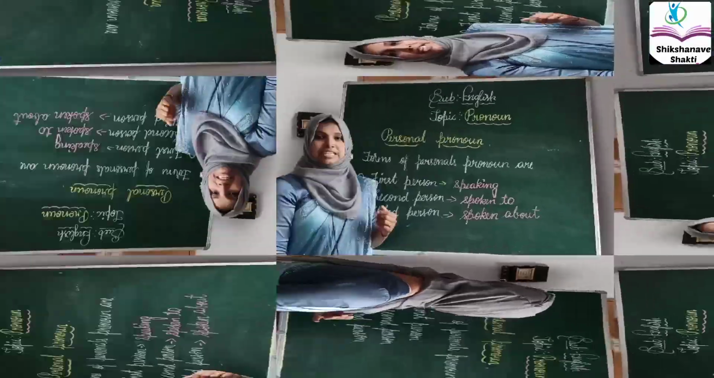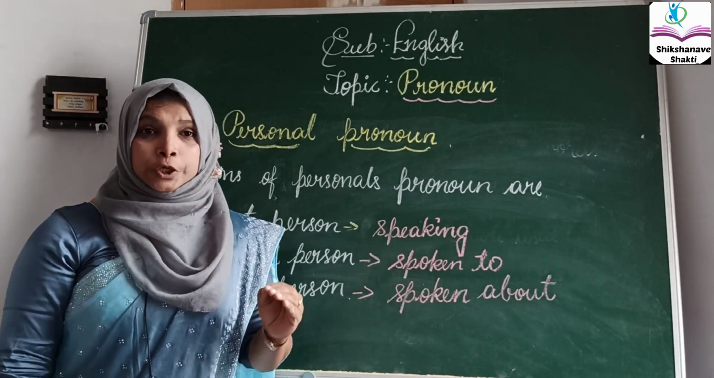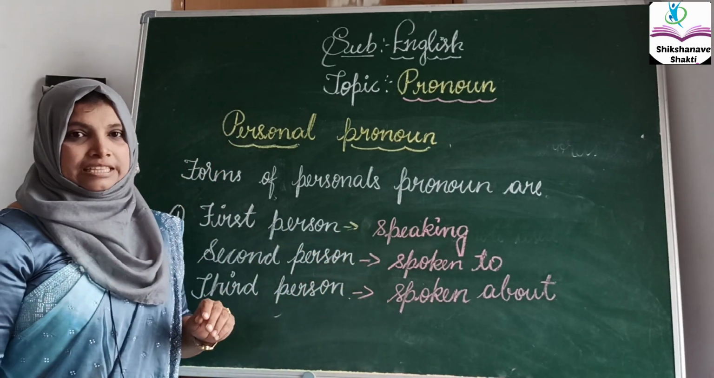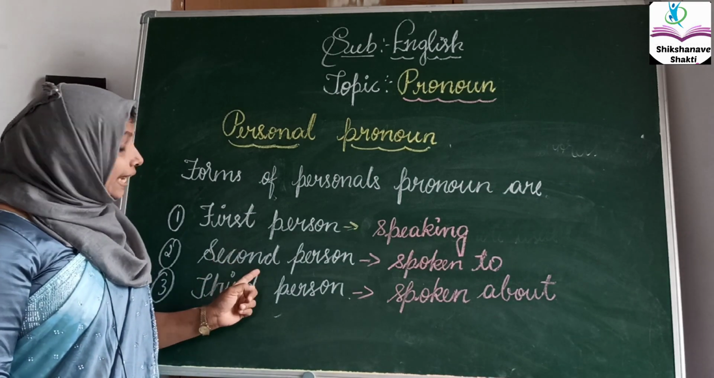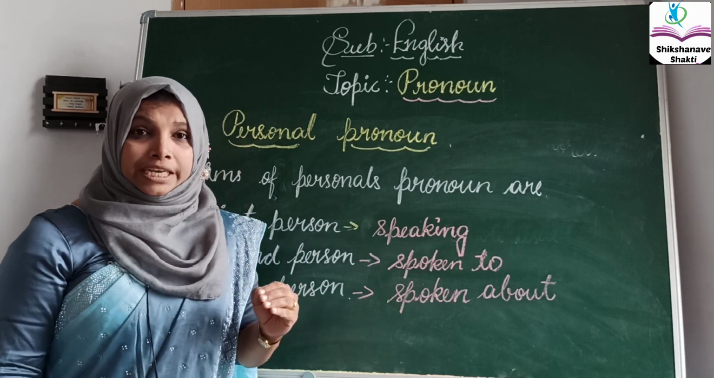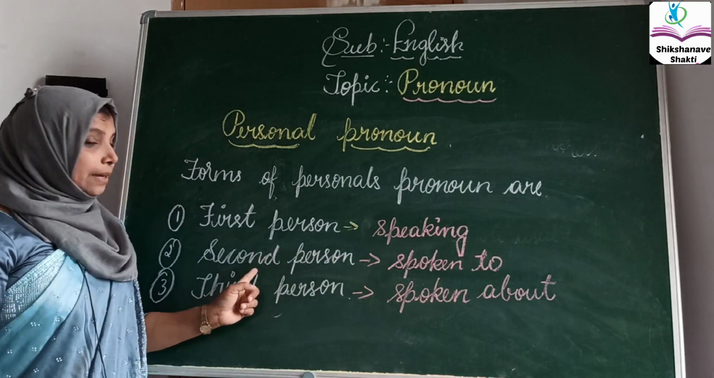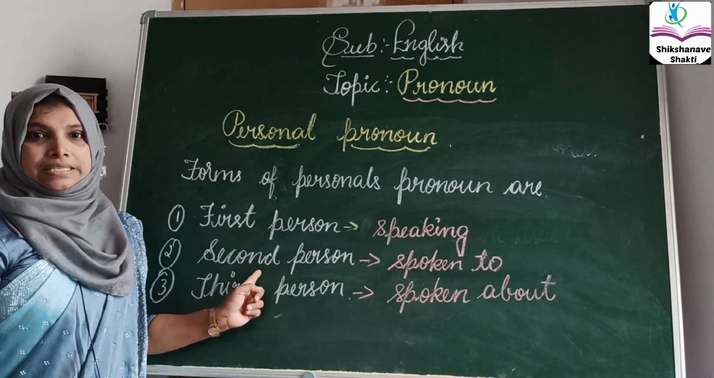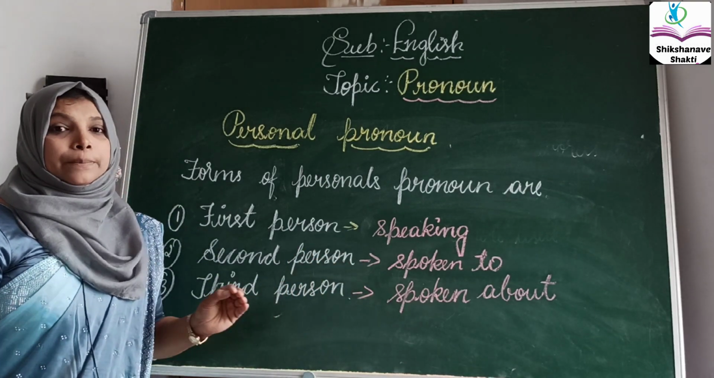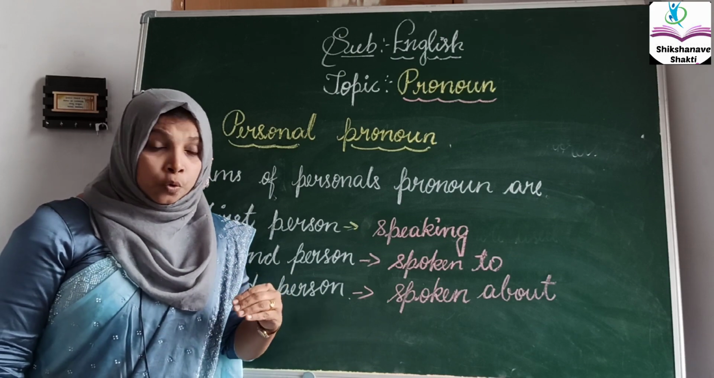Let's see now. This is the first person's duty. The pronoun used to denote the person speaking. Always this first person will be speaking. Now let's see the second person. The pronoun used to denote a person spoken to. This is what we call the second person, with whom he is speaking. Now let's go to third person. The pronoun used to denote a person about whom they spoke.